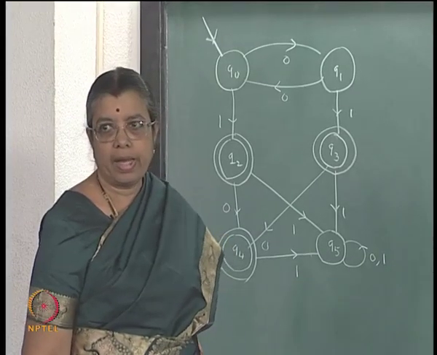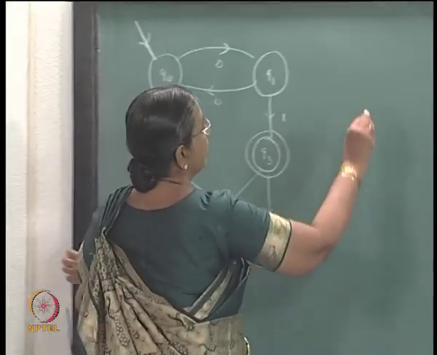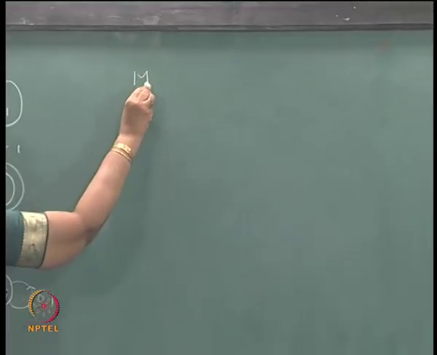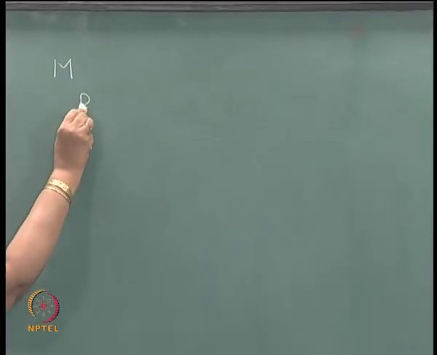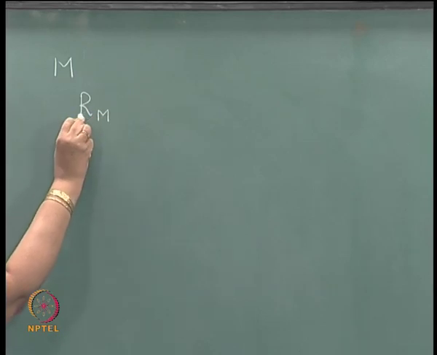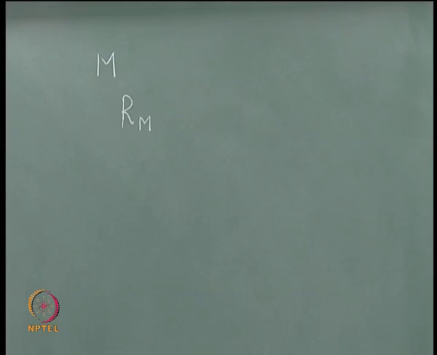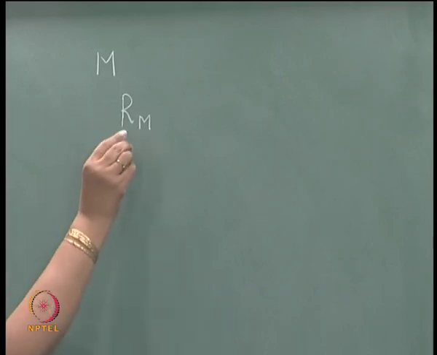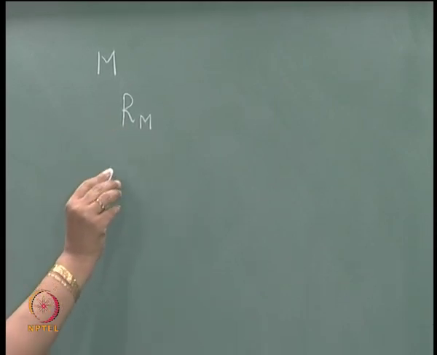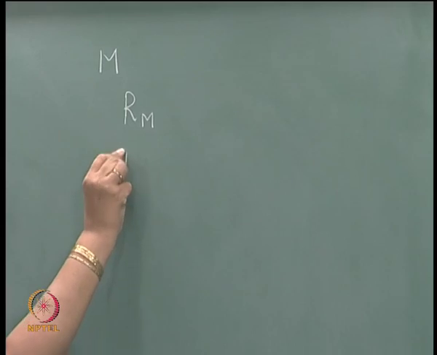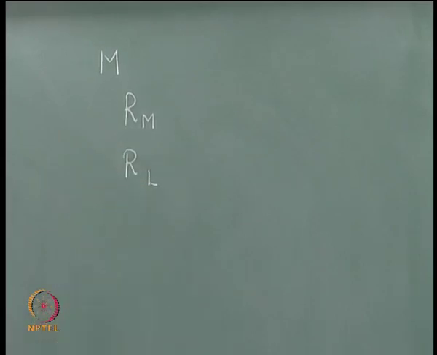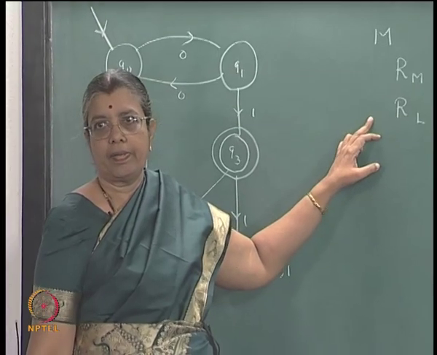So, actually we started with a machine M and defined an equivalence relation Rm on it. Rm was of finite index, it is right invariant, and L is the union of some of the equivalence classes of Rm. Then we saw that if you take RL, Rm will be a refinement of RL.